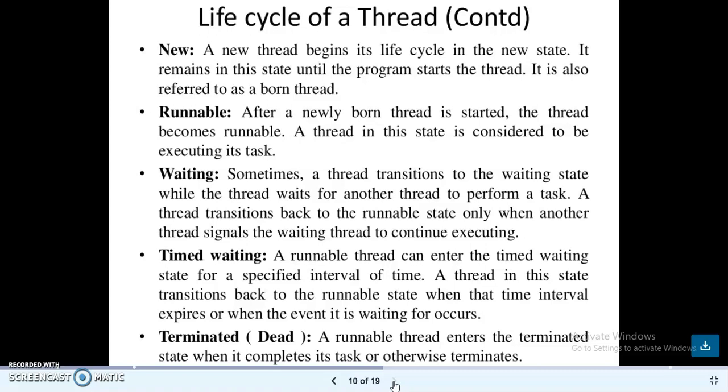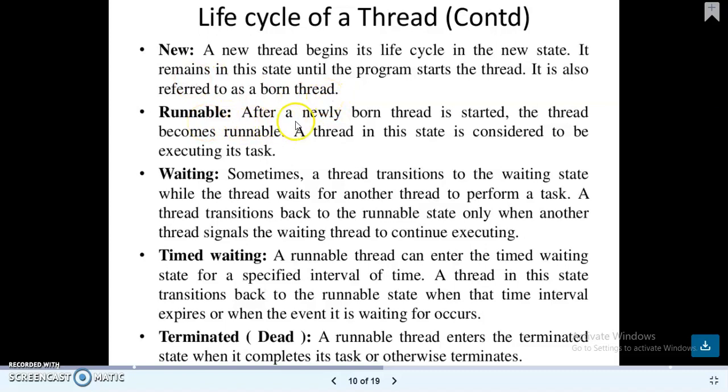It remains in the state, that means in the new state, until the program starts the thread. Using the start method only, you can start the thread. Otherwise, before the start method call, the thread is in the new state only, newborn state only. It is also referred to as a born thread, that means newborn thread.